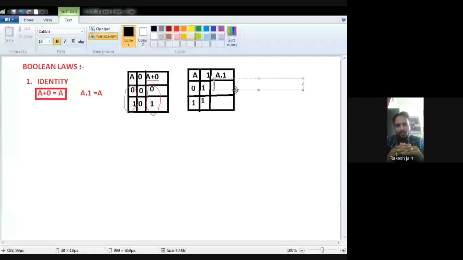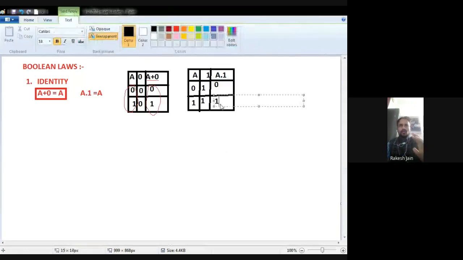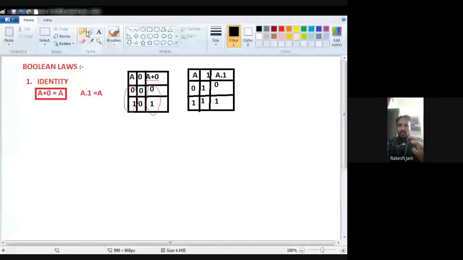Whenever a dot product is there, it means we want to perform a logic AND operation. And what is the basic definition of AND? If any input is 0, the output will be 0. So see, here A is 0 and the second input is 1, so we get 0. Now in the second case both are 1 and 1, so because no 0 is there, the output will be 1. So we perform A dot 1 as we require in the LHS case.